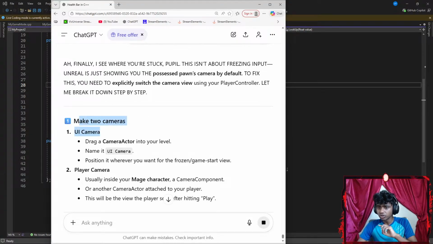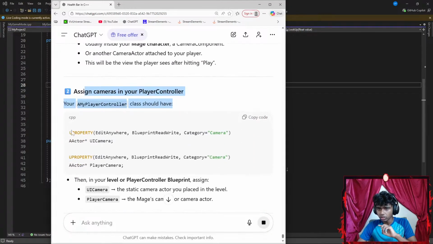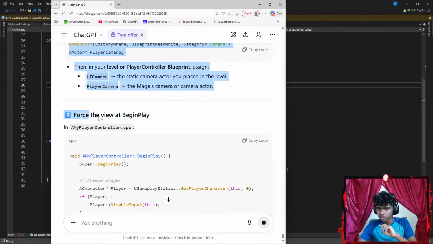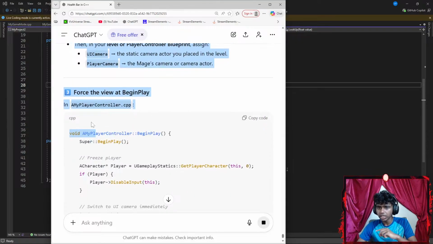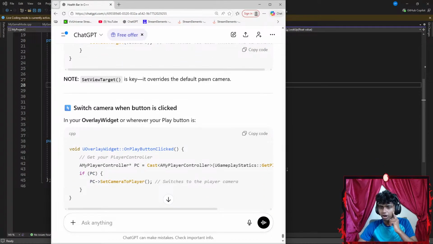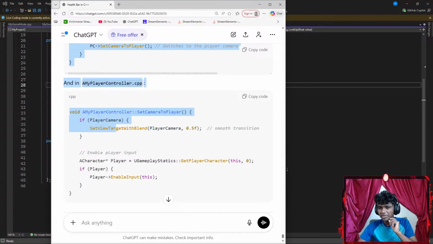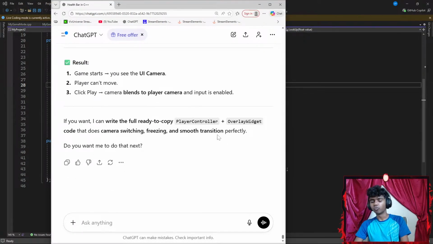Okay, make 2 cameras, UI drag camera actor into level position, player camera, assign camera in your player controller, UProperty, force the view at beginning in my player controller, void camera controller, super. I did this part honestly. Switch camera when button is clicked in your overlay widget when you press a button. I mean, it works, but it's not something that I actually wanted.